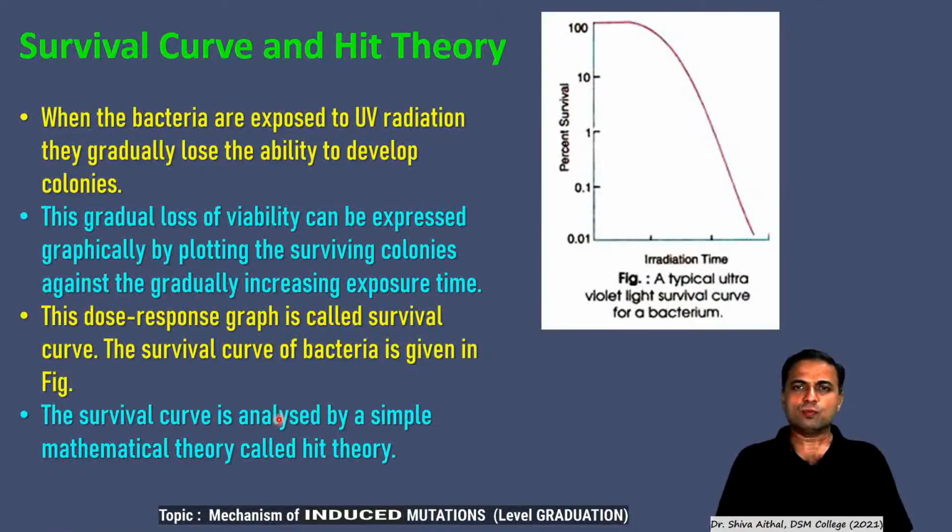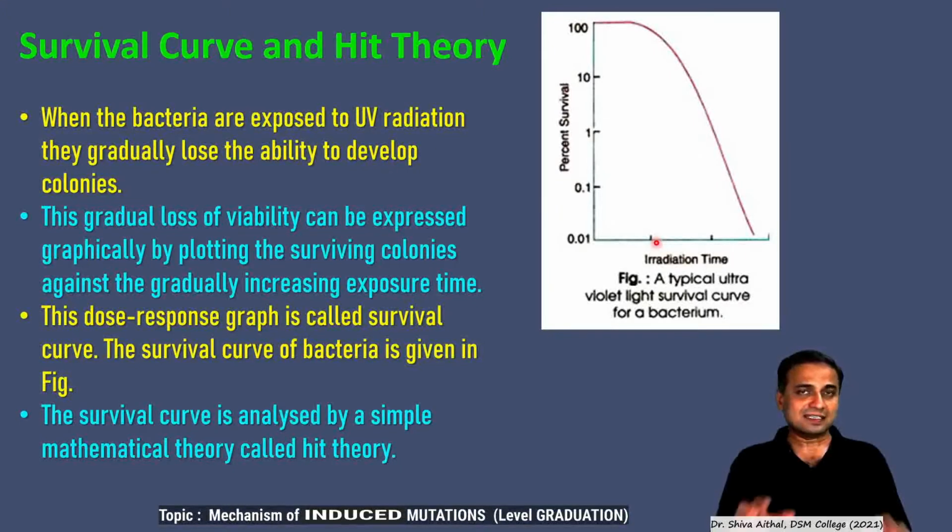So if you plot a graph of the percentage of surviving organisms against ultraviolet light, you take a culture of bacteria and go on increasing the dose. How to increase the dose? Increase the time. If a cell is exposed for 10 seconds, 20 seconds, 30 seconds, 40 seconds, 50 seconds, as you go on increasing the time, you have increased the dose. As the irradiation time is increased, suddenly there is a dip in the percentage of survival.